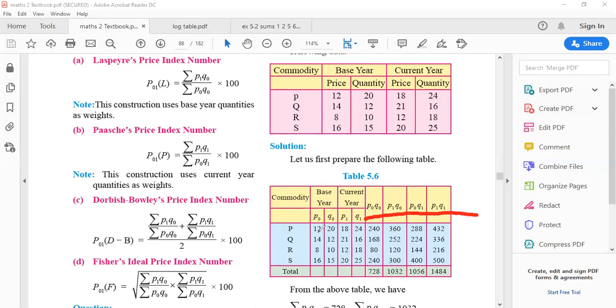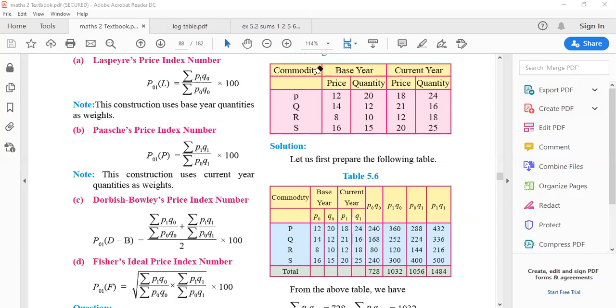So you have to multiply, like for example, P0 Q0 12 into 20, then 14 into 12, 8 into 10, 16 into 15. Like this you have to multiply and you'll get the values. In the same way, बाकी के 3 column करने हैं. And after solving, you have to add all the 4 columns. You have to do the total of all the 4 columns. Okay. So is this much part clear?